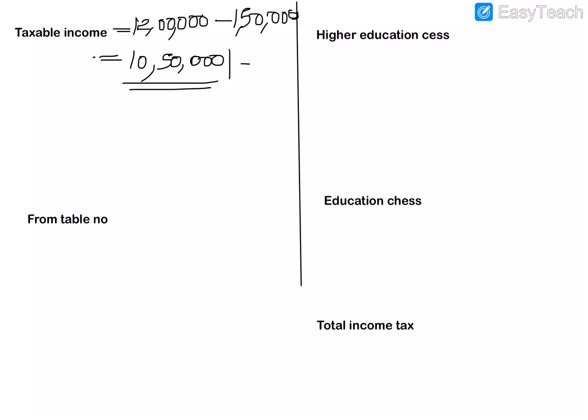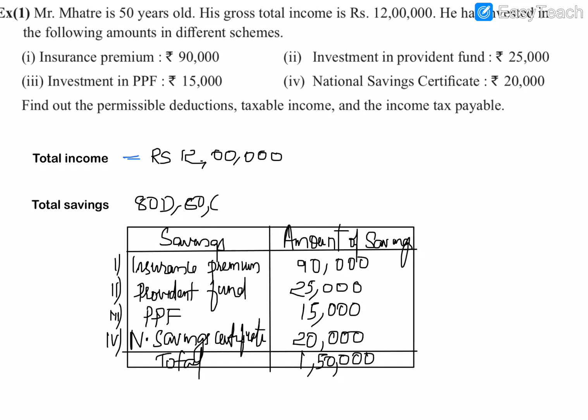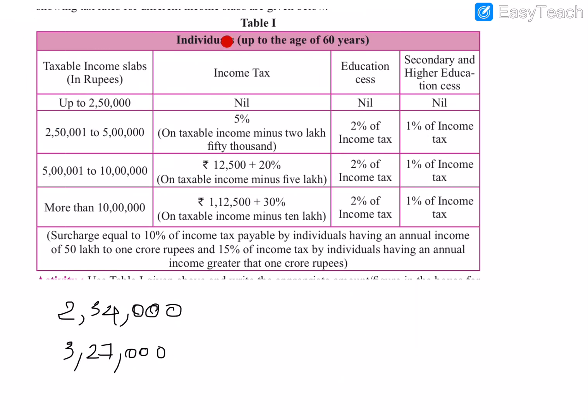of Mr. Mahatre. Now we have to find in which income tax table he belongs according to his age. So in the question it is given that Mahatre is 50 years old, so he is below 60 years, so he will be in table 1 of the income tax sections. So we can look at table 1, that is below 60 years. This is the first table for individuals who are below 60 years.